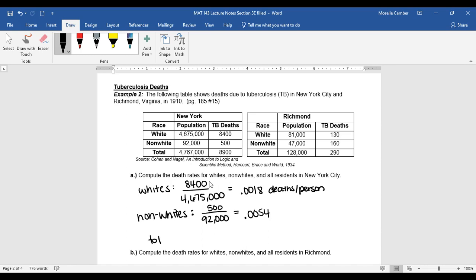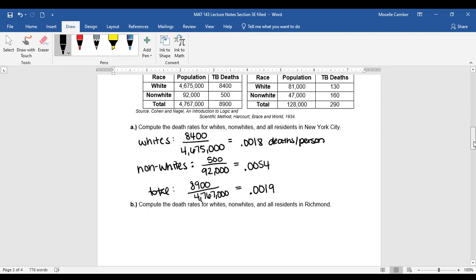Now, if we look at the total, there are 8,900 deaths out of a total population of 4,767,000 people. So overall, there is a death rate of 0.0019.